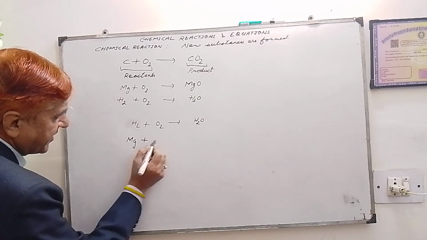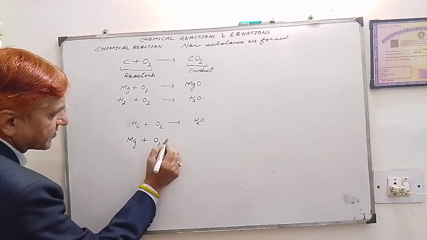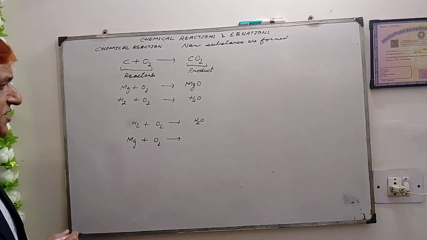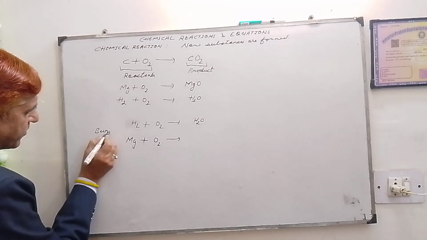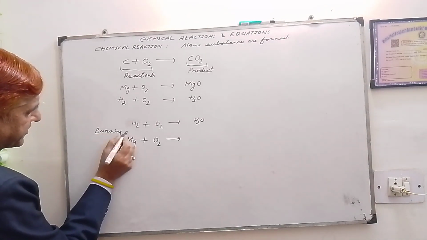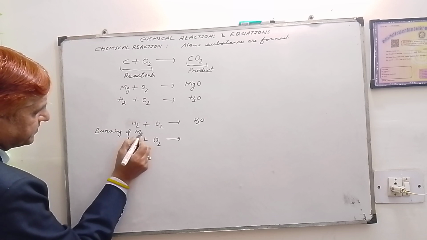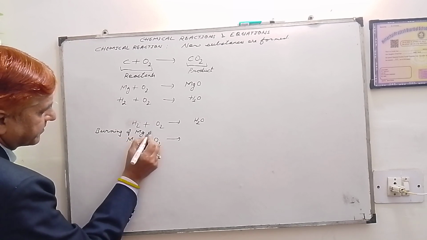Magnesium, when we burn magnesium ribbon, we can write the heading also: burning of magnesium ribbon.